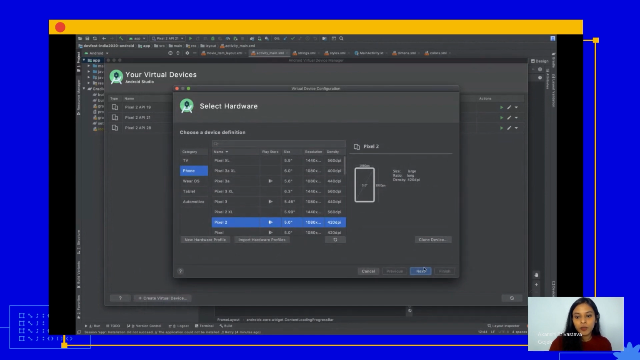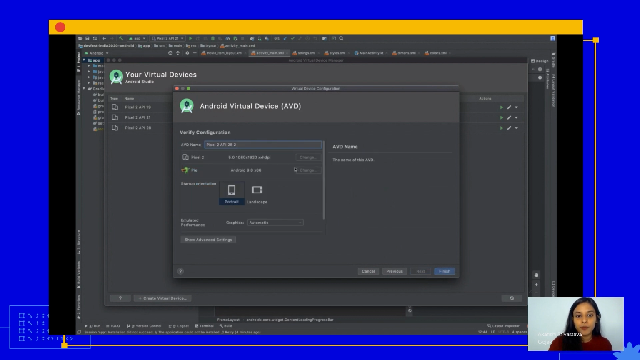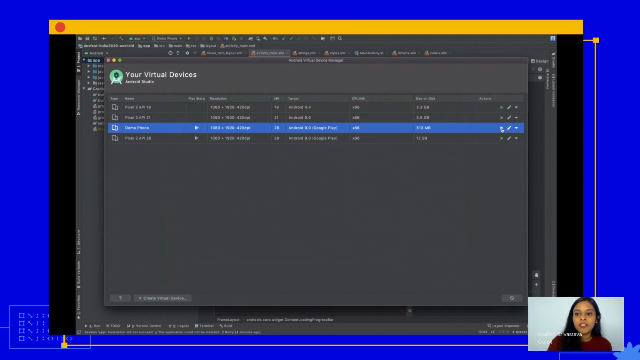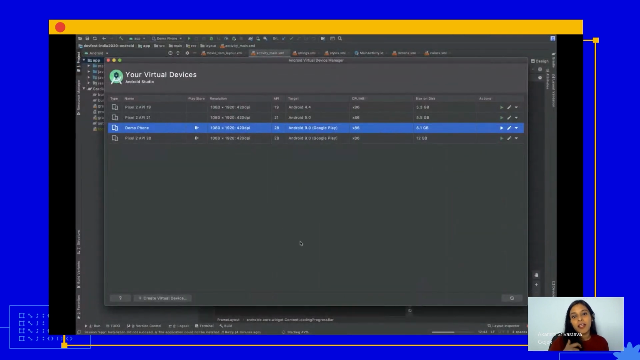I'm going to select Pixel 2 as my device. I go to next, and here you have to set the version of the device. Since we have minimum SDK as 19, 28 will work. There's no problem. Now let's set a name for our device. I'm going to call it demo phone, and then click on finish. Once you click on finish, you will be able to see your device here. Isn't that cool? Now let's go to the slides and see how you can enable developer options on your device.